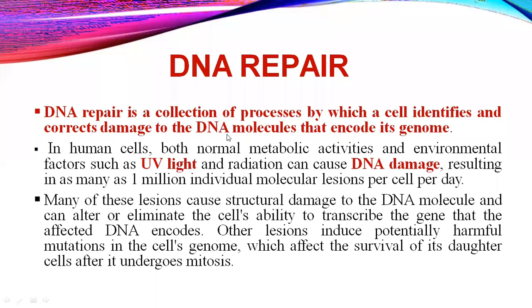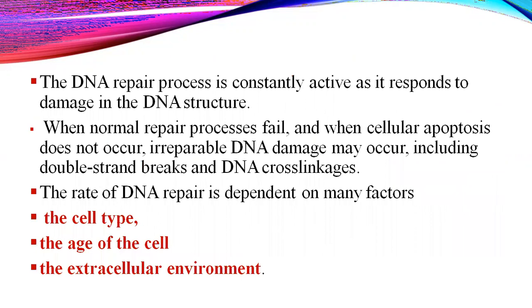Firstly, how does the DNA get damaged? We need to understand that there are many mutations or many sources by which DNA gets damaged. So what happens when the DNA gets damaged inside a cell?